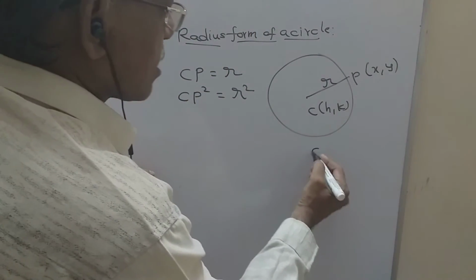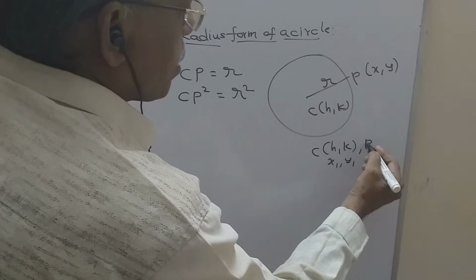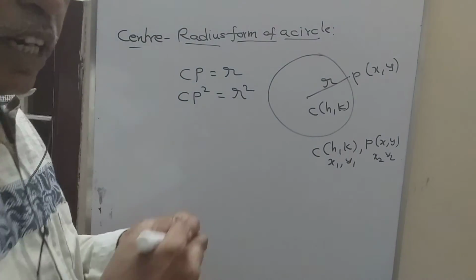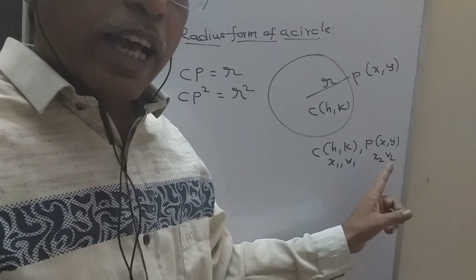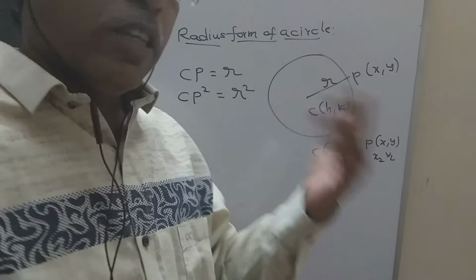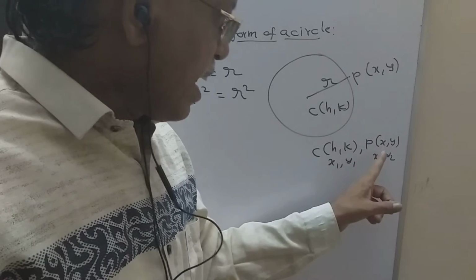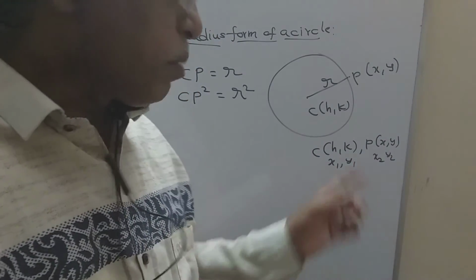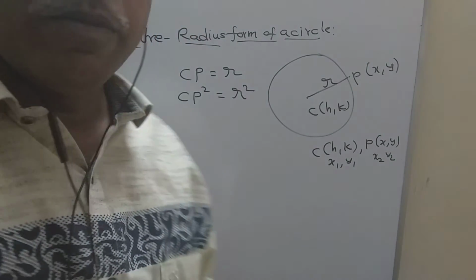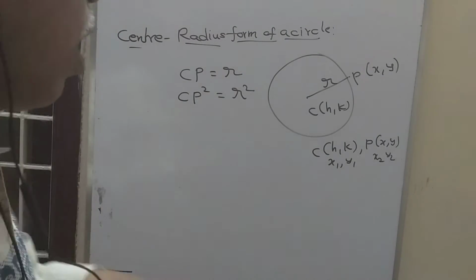For example, the center C (h, k) is (x1, y1) and P, the moving point, is (x2, y2). You already studied this in the lower classes. The distance formula is the square root of (y2 minus y1) the whole square plus (x2 minus x1) the whole square. So (x minus h) the whole square plus (y minus k) the whole square is equal to r square. The CP square means generally a root will come. If you square it, the square root also will cancel. So (x minus h) the whole square plus (y minus k) the whole square is equal to r square.